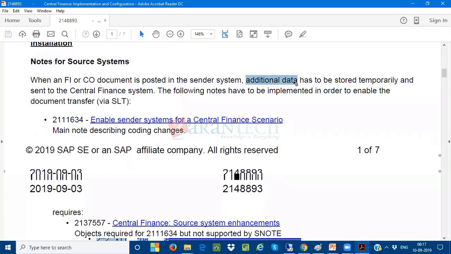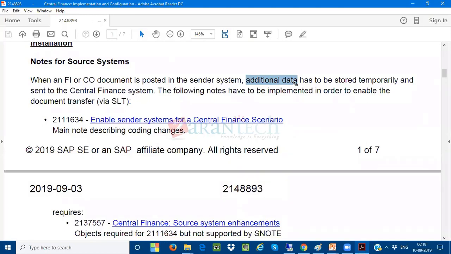Normally there will be only one document to one document. When the source system is posted with one document, the target system is going to receive one document. But in this splitting, there will be one more document, one more accounting transaction only for the splitting. The delivery document is one document and the splitting document is another. Delivery means cost of goods sold account to change in finished goods inventory account. That is the delivery document. But apart from that, I am also getting additional data of another document related to the splitting.